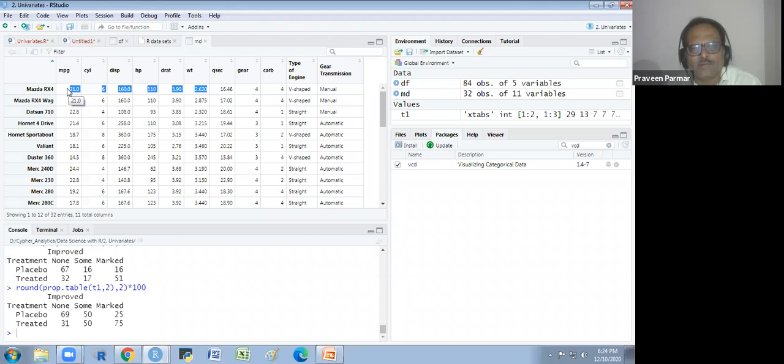But here the MD cylinder is a factor, so I will not take this cylinder. I will take the mileage, displacement, horsepower, drat and weight.